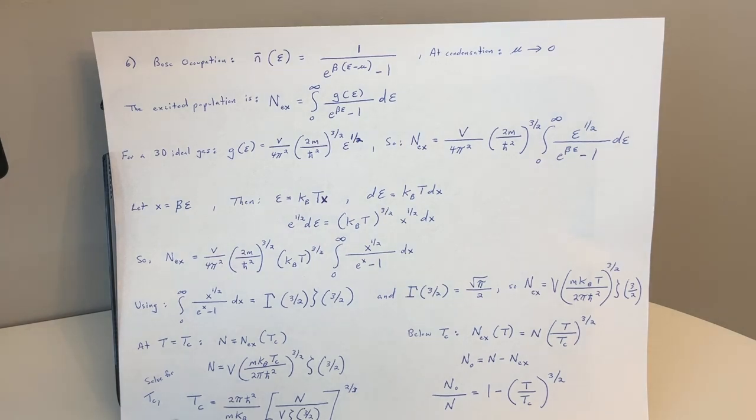Solving for T_c equals 2 pi h bar squared over m k_B times the quantity N over V zeta of 3/2, that quantity raised to the 2/3. And below T_c, N_ex of T equals N times the quantity T over T_c to the 3/2, N_0 equals N minus N_ex, and N_0 over N equals 1 minus (T over T_c) to the 3/2.